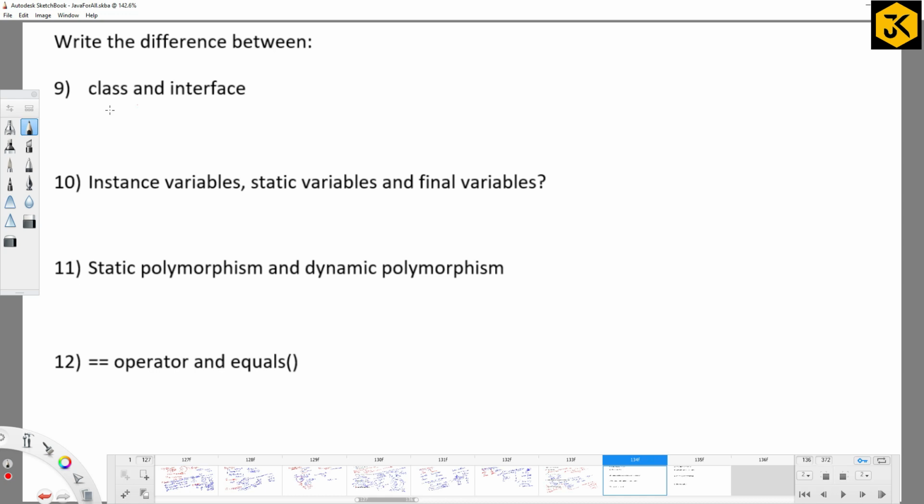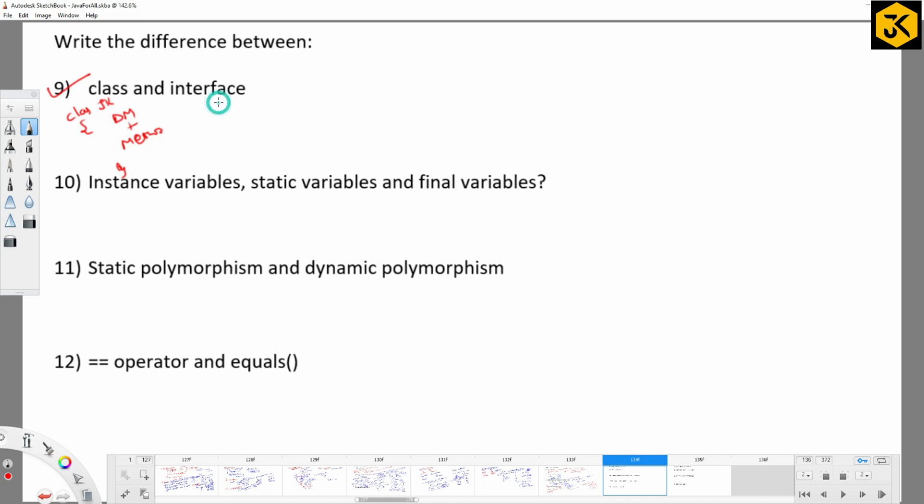Next, write the difference between a class and an interface. Just now I said a class is like a blueprint, which is a collection of data members and methods, and I can declare it with the class keyword. That's it. Once the class is created, is any memory allocated for it? No. It's simply a kind of logical extension.